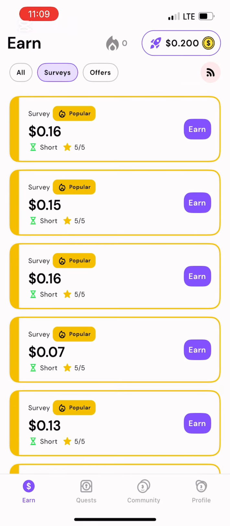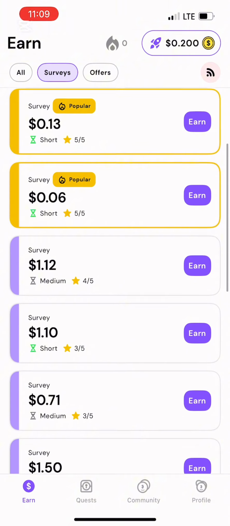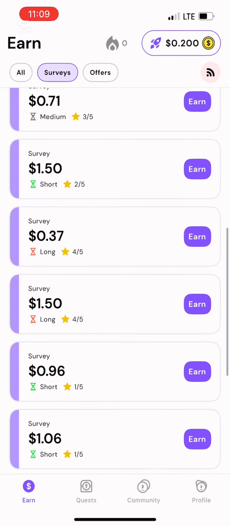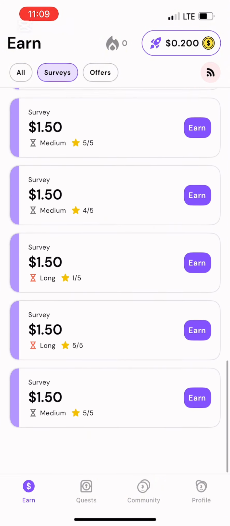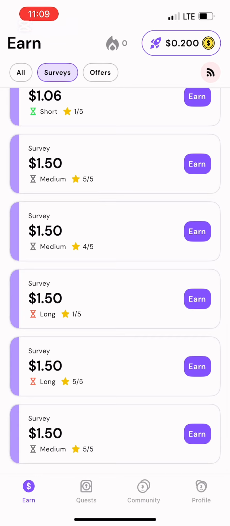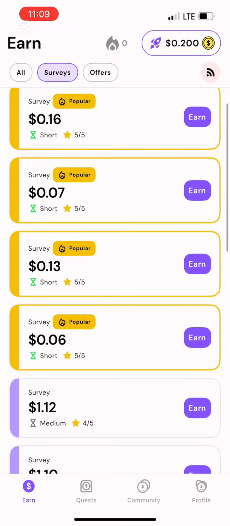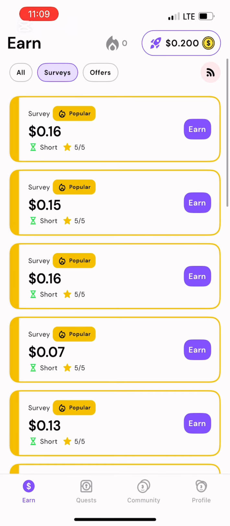But if you are going for just surveys, you click on surveys, right? And these are surveys. These are small cent surveys. Now these are the big cent surveys, you understand? But then I'm still going to come back and tell you guys how I was able to use these surveys to cash out, right? But let's still go for that. These are the surveys, just as you guys have seen, right? There are a whole lot of surveys on this site.